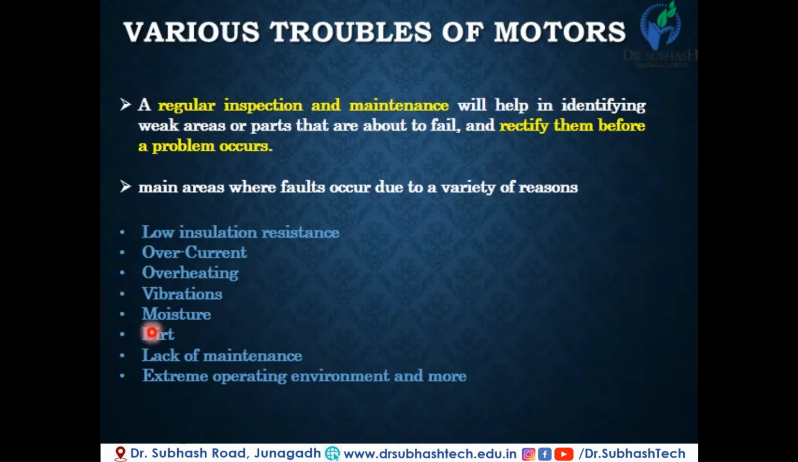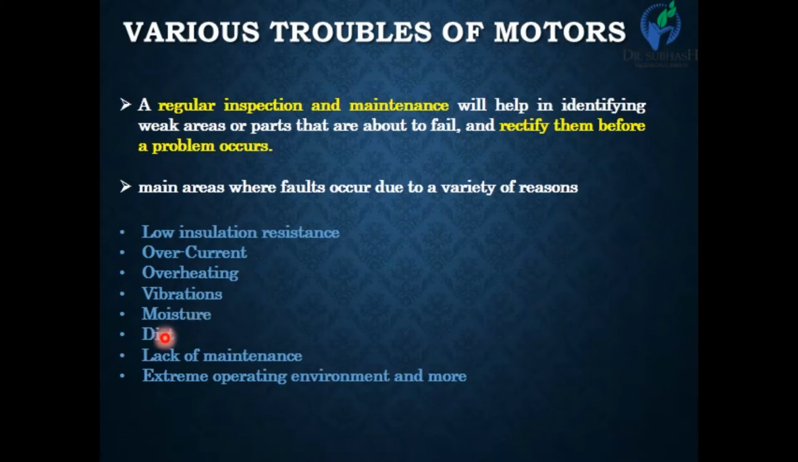Among them, the first one is low insulation resistance. It is the most frequently occurring fault in electrical motors. Second is overcurrent. Third is overheating. Then there is vibration of the electrical motor due to mechanical failure, moisture, dirt, lack of maintenance, and other environmental conditions by which various troubles occur. Let's know about it in detail.